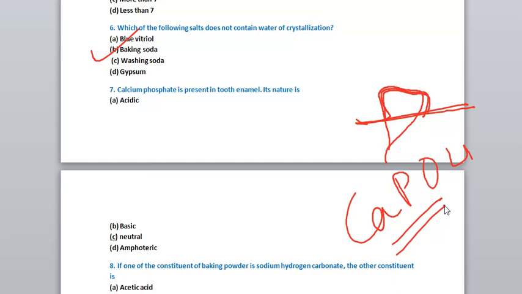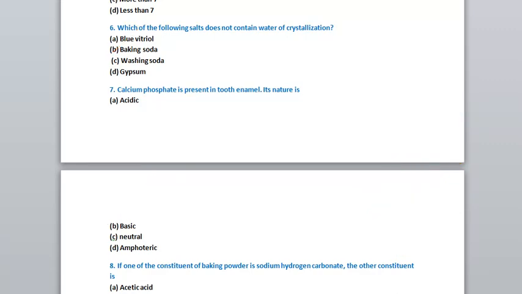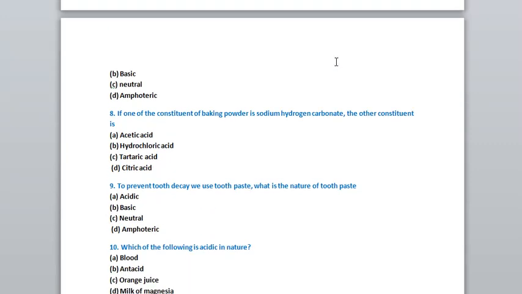Its nature is basic, because when tooth decay starts in our mouth, when the condition of our mouth is acidic in nature, at that time bacteria secrete that acid in our mouth. So they will attack this calcium phosphate layer. So this calcium phosphate is a basic layer. Remember that thing. Now we have question number 8.